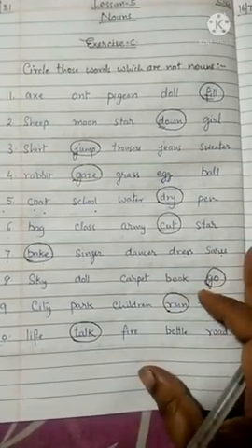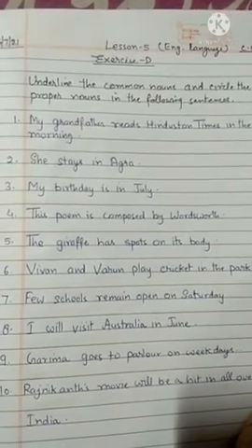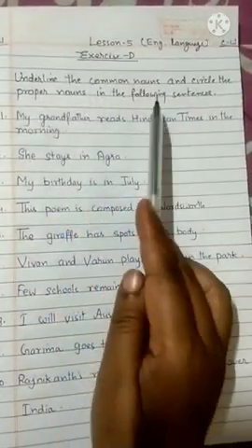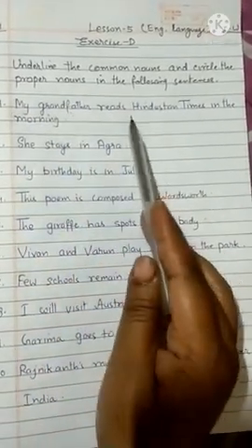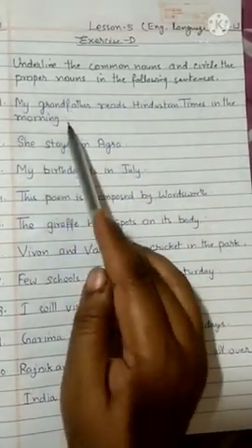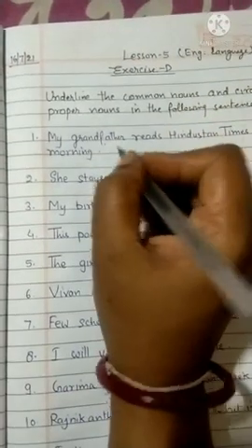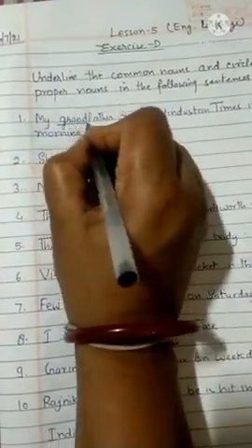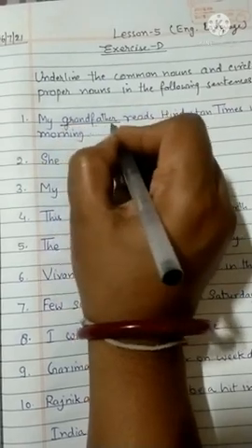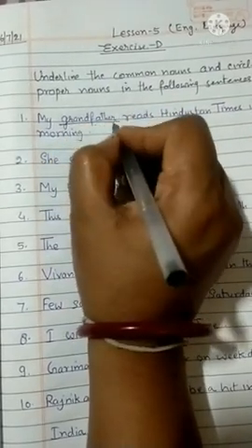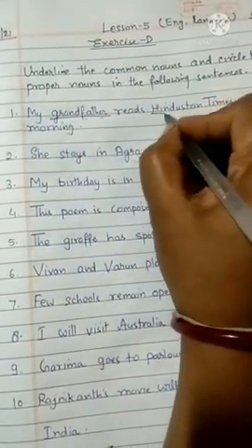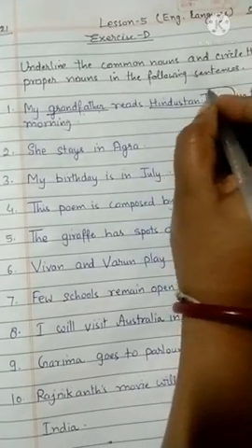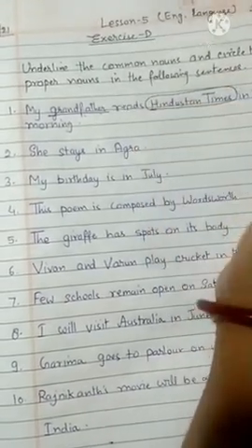So when you have completed exercise C, come to exercise D also. In exercise D, you have to underline the common noun and circle the proper noun. My grandfather reads Hindustan Times in the morning. So the common noun is grandfather. Common noun means a commonly used name. So grandfather is a common name, so it is a common noun, and Hindustan Times is a particular name of the newspaper, so we encircle it as a proper noun.